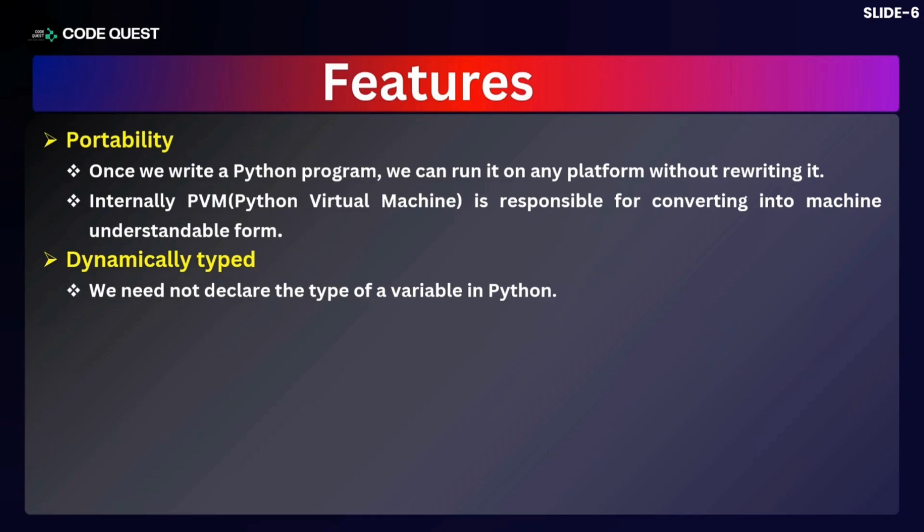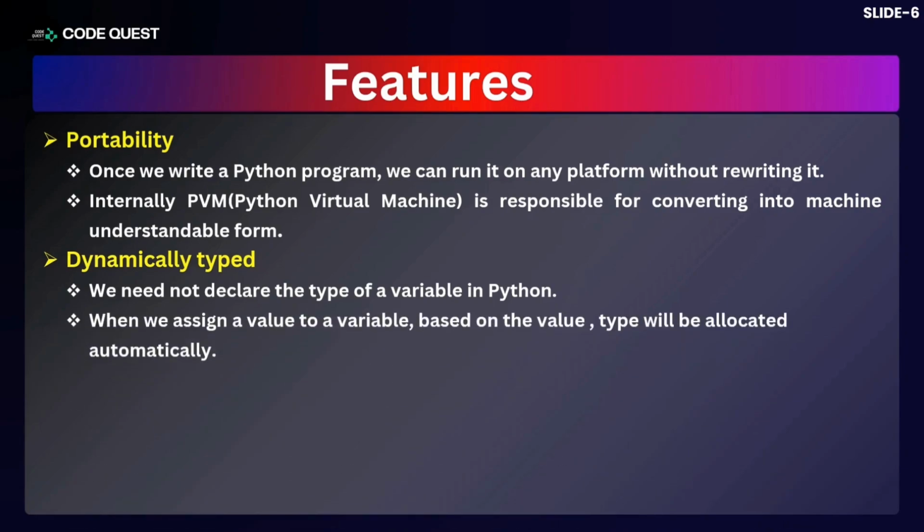What is this int? That is nothing but a data type, where I'm specifically writing that this variable is able to hold only numeric values. But in Python, we have flexibility. We need not mention the data type because any variable can take any type of data. In fact, one variable can take different types of data at different points of time. The type will be automatically allocated by Python.